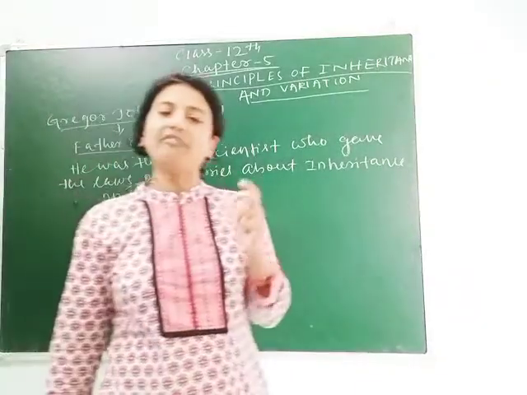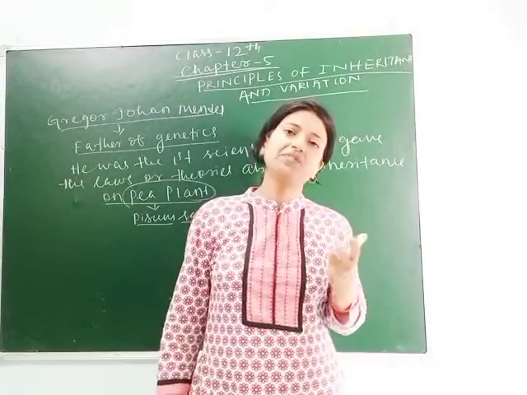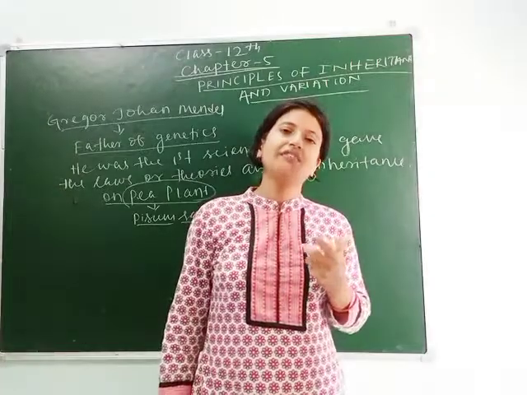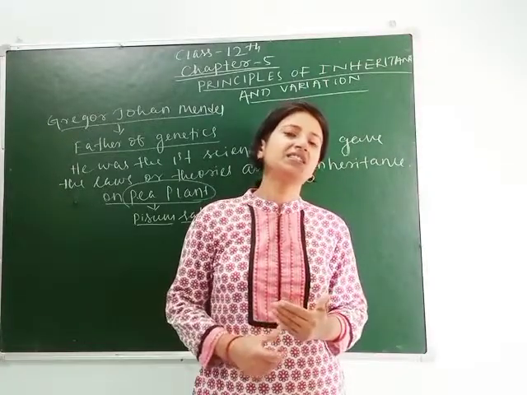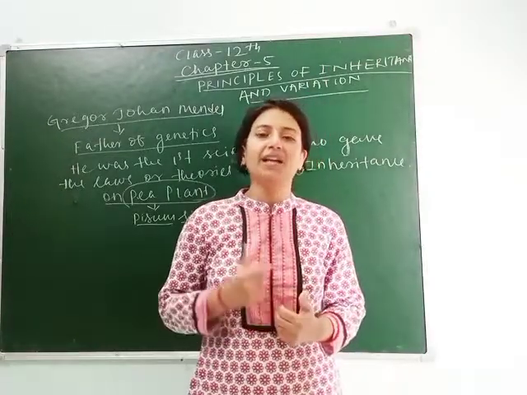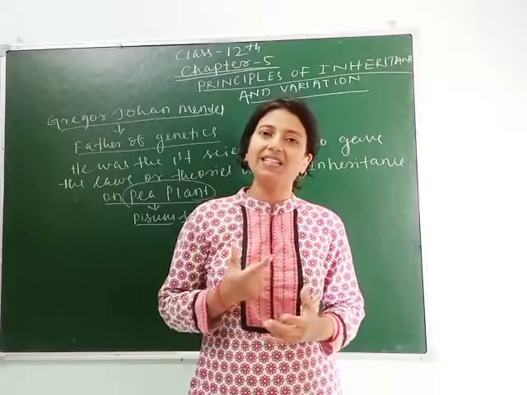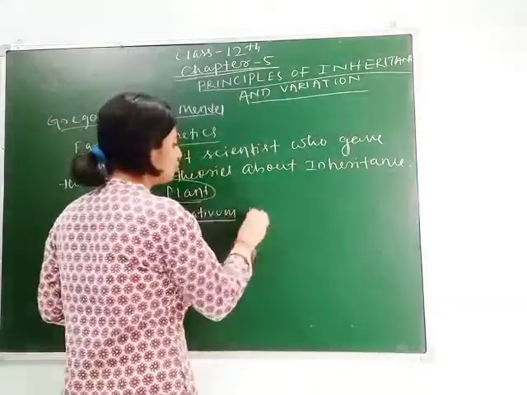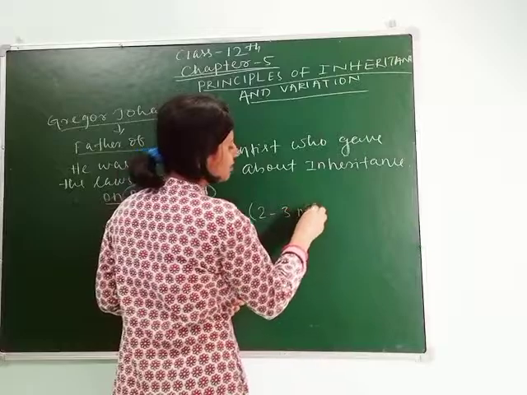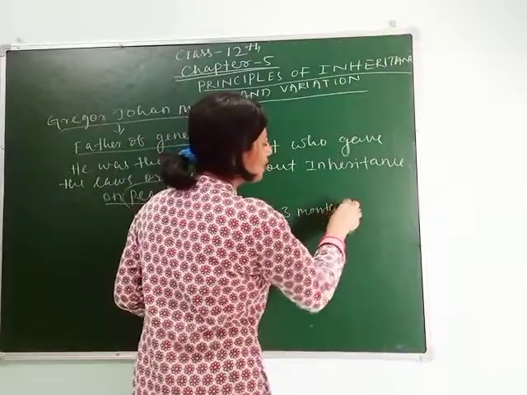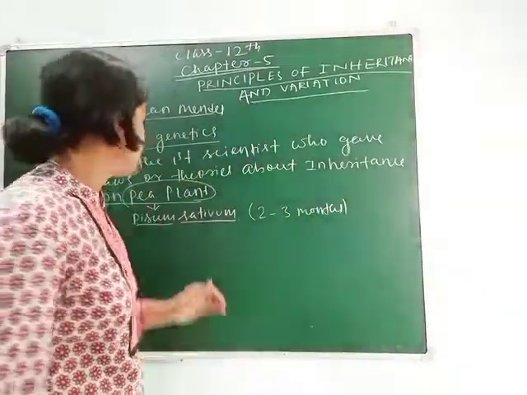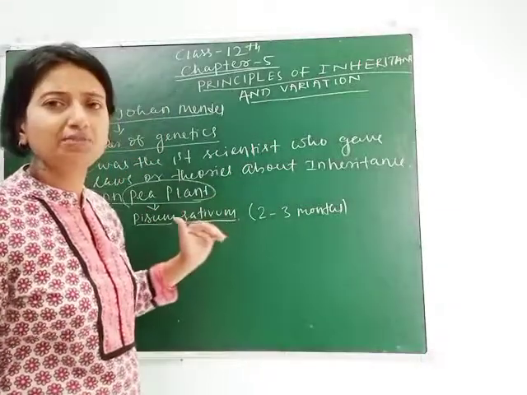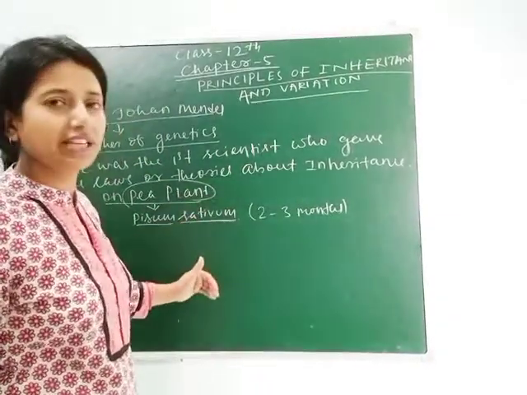Less lifespan gives more variation, and we can see many generations within a short time period. The pea plant has a short lifespan, up to 2 to 3 months, so in a year we can see many variations. That's the first reason Mendel chose pea plant for his experiment.